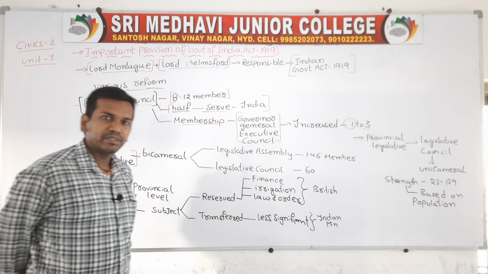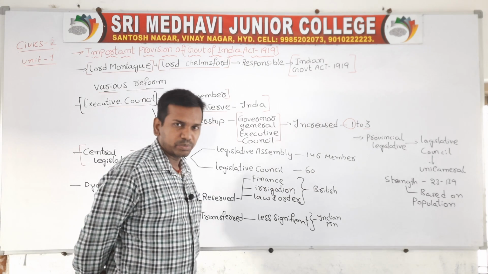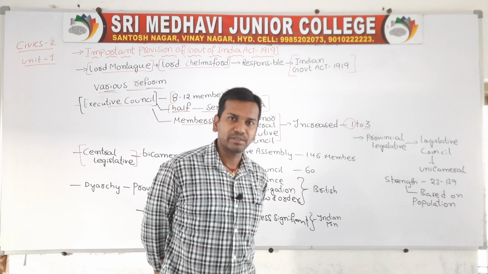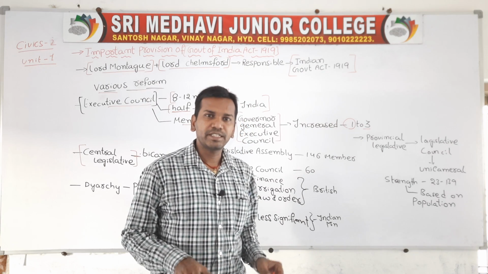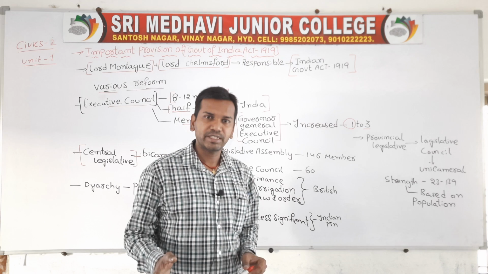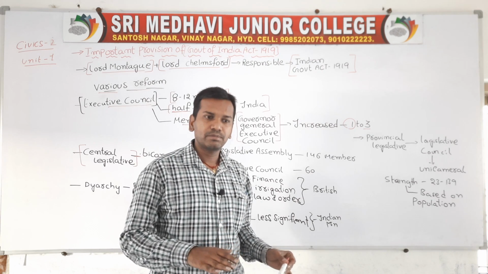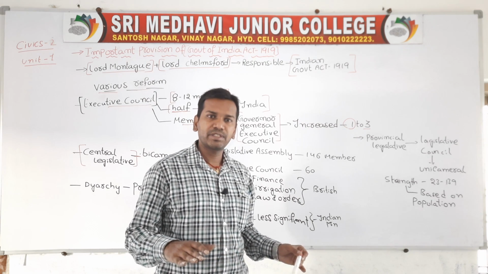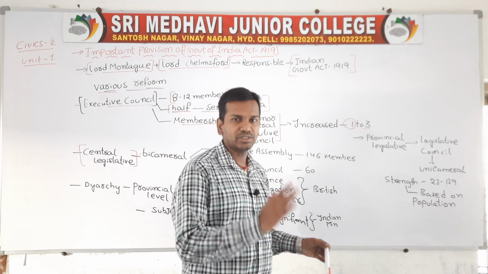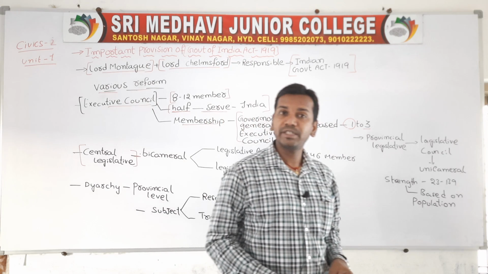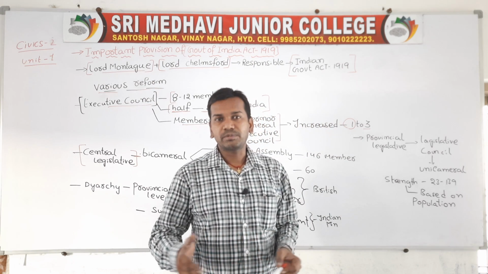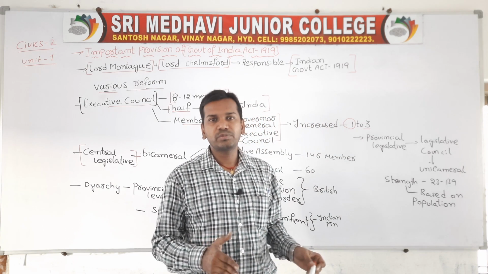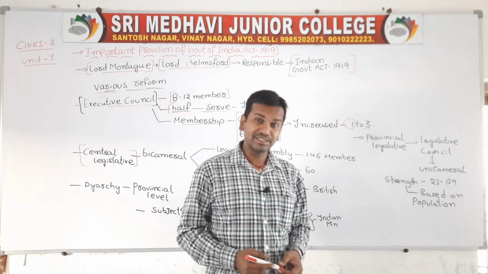Bicameral is nothing but whenever the houses are classified into two parts. We have already discussed in India: at present, India is also bicameral. Why? Because at the central level, the houses are mainly classified into Lok Sabha as well as Rajya Sabha. Parliament is mainly divided into two parts, one called Lok Sabha and one Rajya Sabha. Whenever the houses consist of two parts, that is called a bicameral legislature.